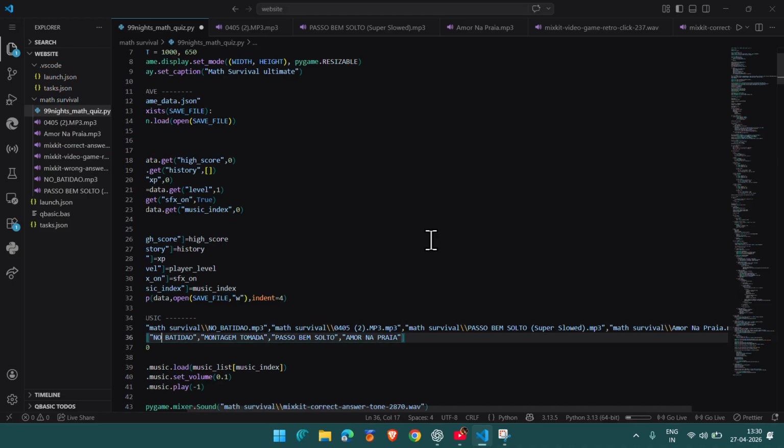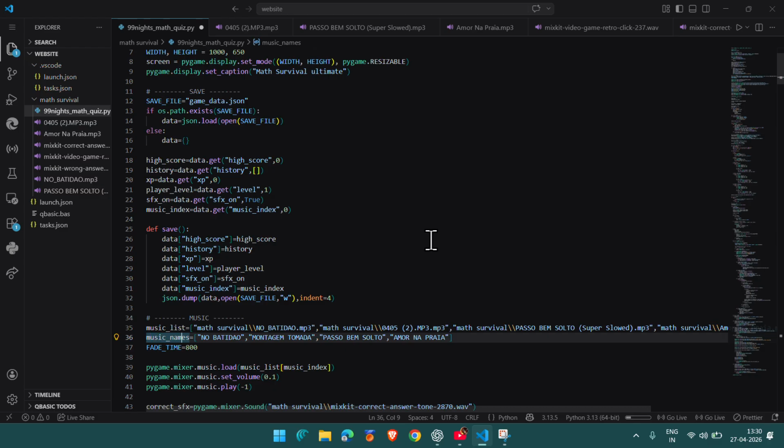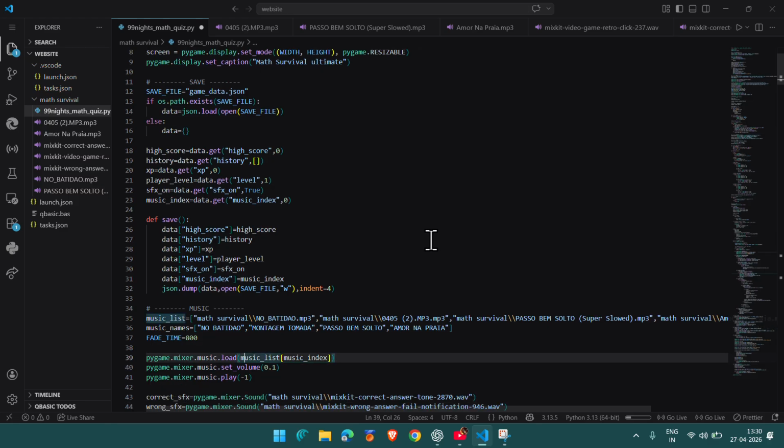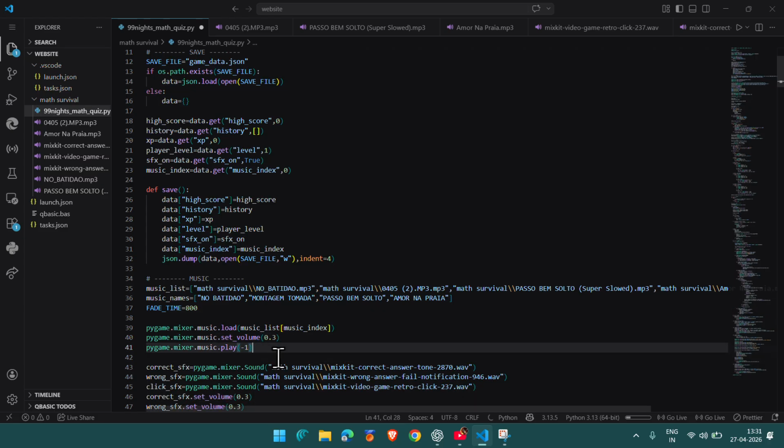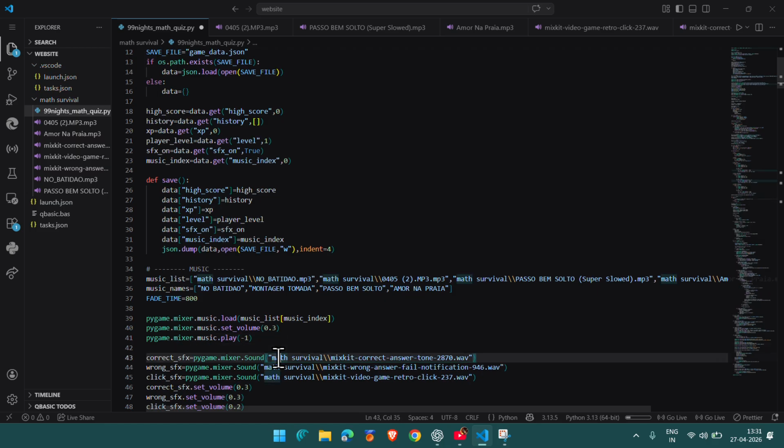This one is the names of all the music, so this is music names. Fade time is 800 milliseconds, I think. It's milliseconds or seconds, nobody knows. I bet it's microseconds or something, because it fades so fast. Then this is Pygame mixer and the music list. Music index, I think it's just each of the elements. Then I'll set the volume to 0.1. If you want, you can change it to 0.3, that's better. Then music play -1 means keep it looping.